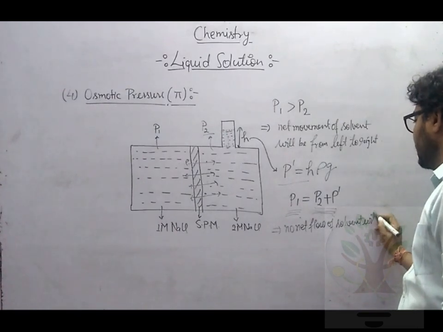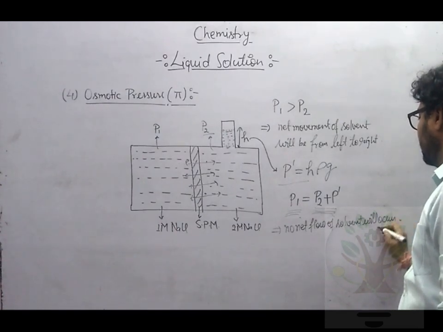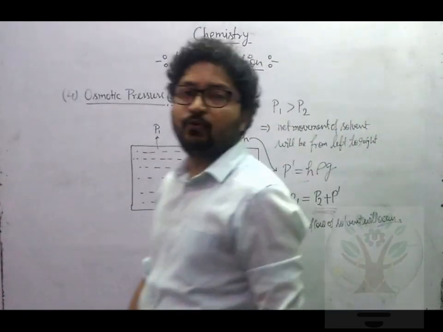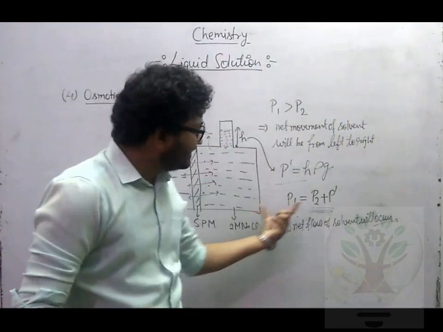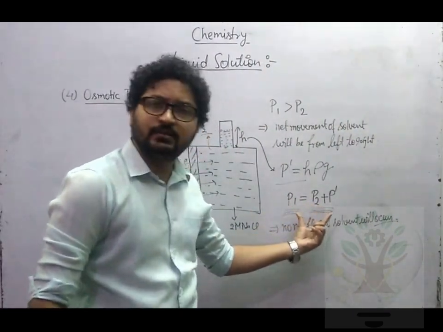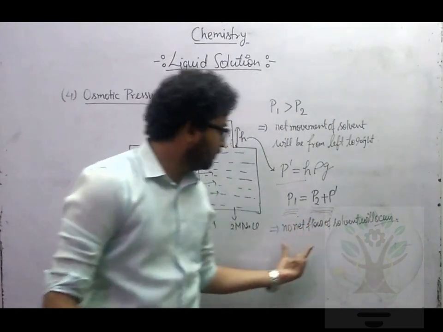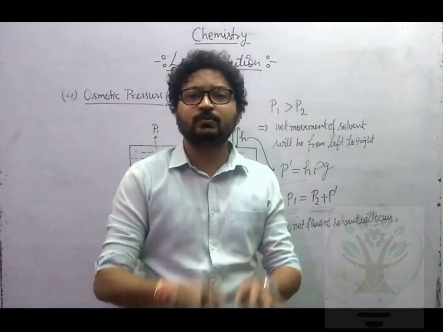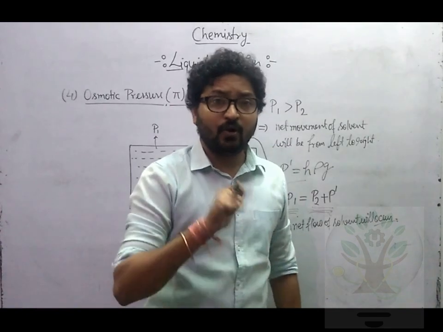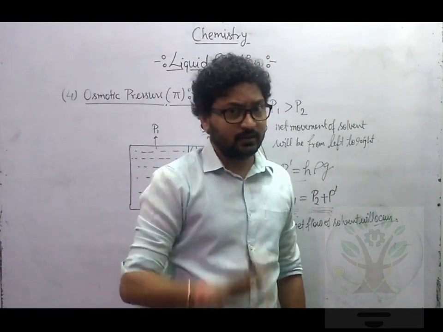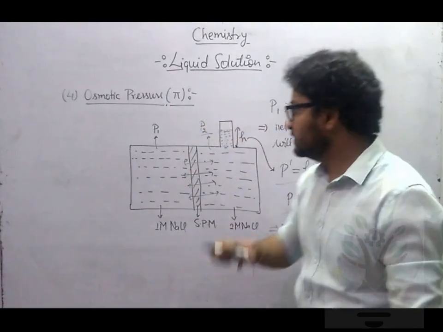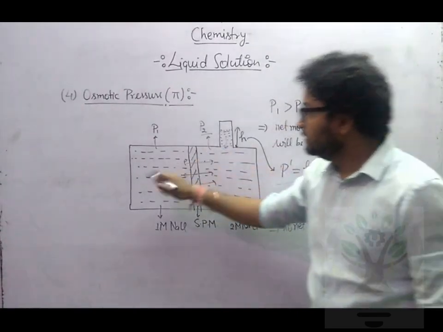Can I say this thing? If no net flow of solvent particles takes place, that means osmosis is stopped.